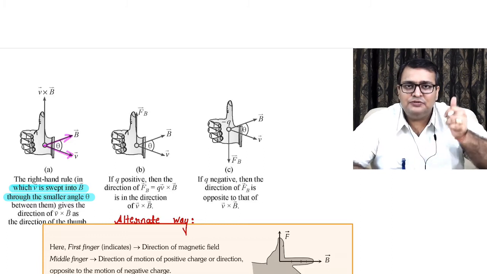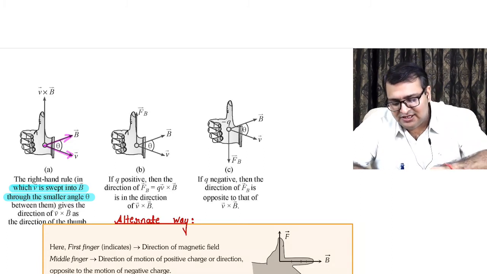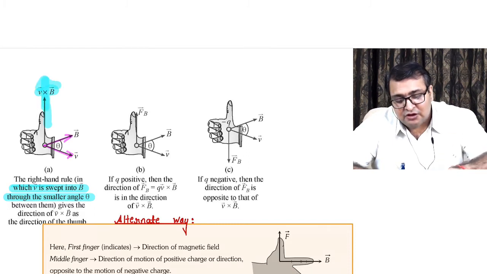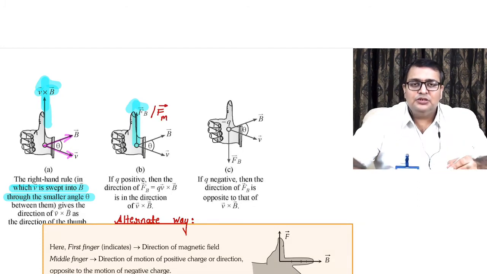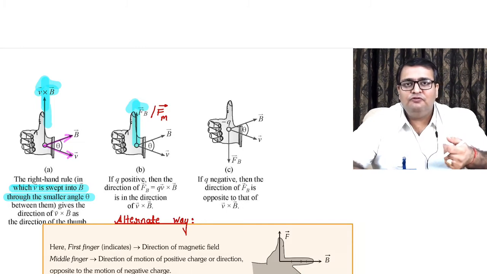The direction of the stretched thumb gives us the direction of V cross B, which is the direction of magnetic force, F_B or F_m. So this is the direction of magnetic force on a positive charge.